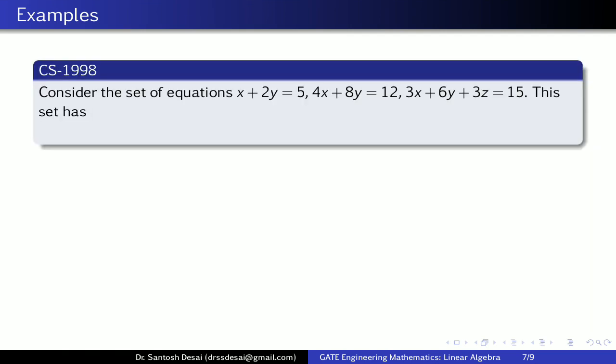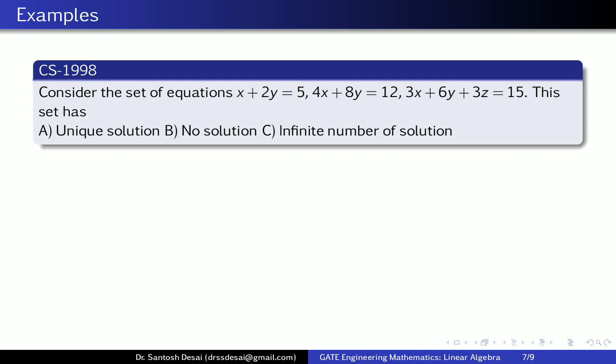Now we consider the examples. Consider the set of equations. So the equations are x plus 2y is equal to 5, 4x plus 8y is equal to 12, 3x plus 6y plus 3z is equal to 15. This set has unique solution, no solution, infinite number of solutions, and 3 solutions.